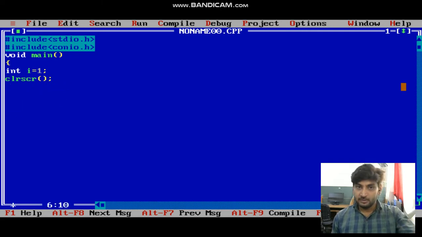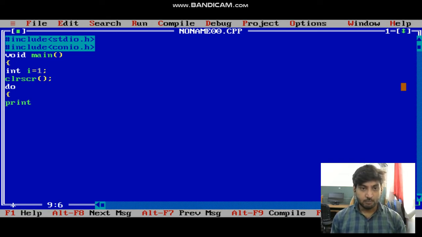Okay, now same header files and main function we are assigning. We take one integer variable and assign a value 1, clear screen. Now we insert a do. This is a function do and start the bracket. Here in do while loop program, first we mention a statement.